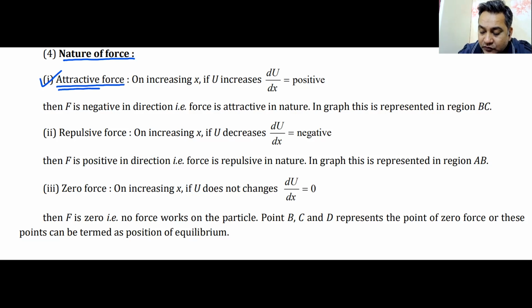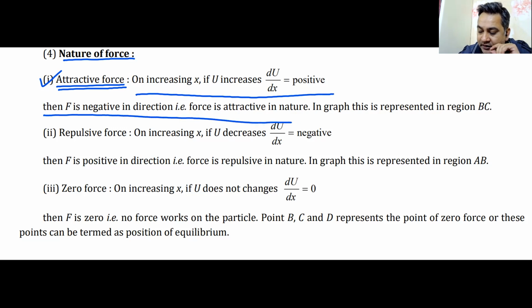When is the force attractive? Now I'll give you a minute, and I will just underline something, and I would ask you to understand what is being underlined.